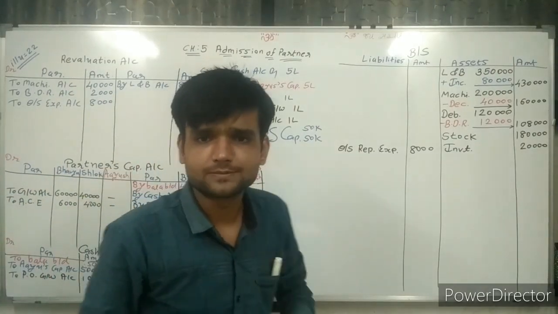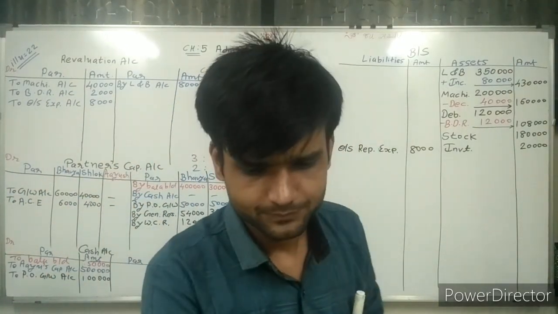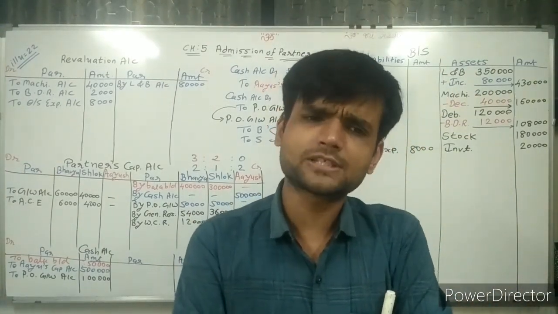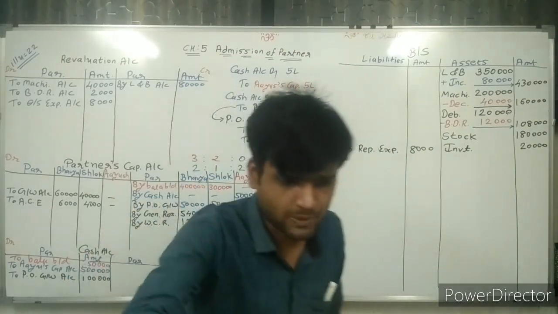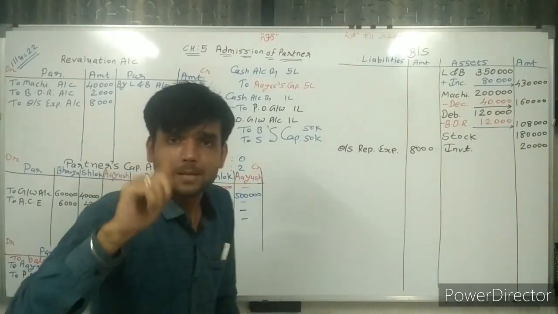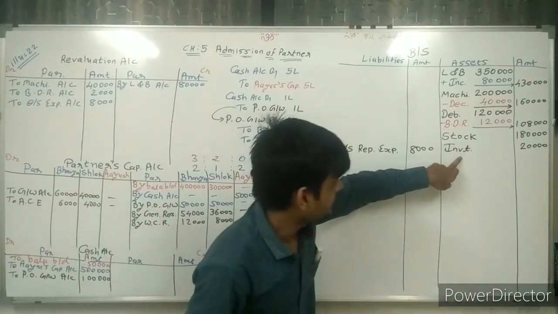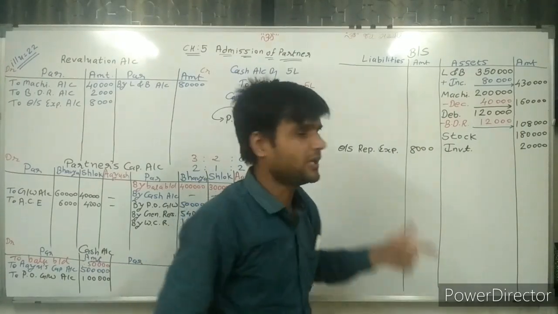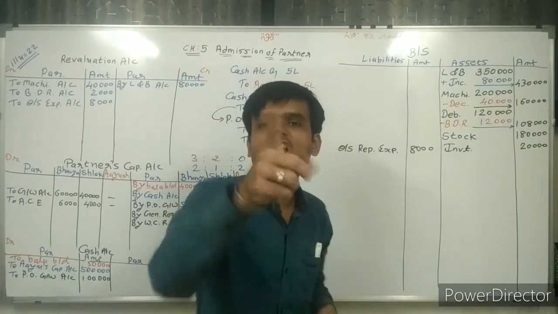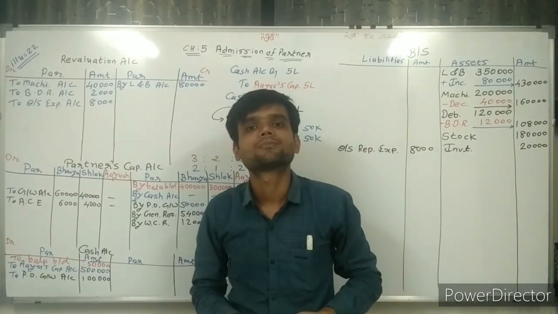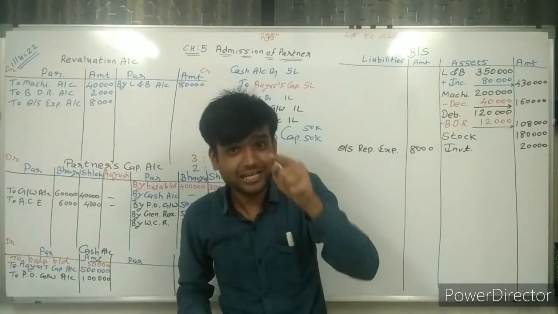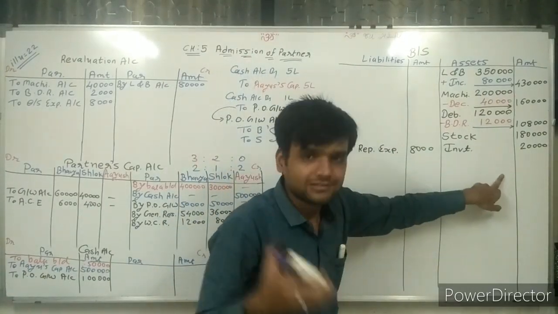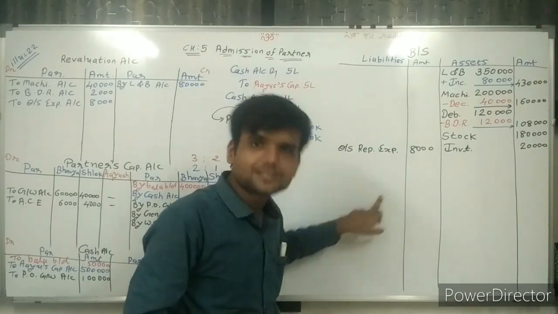So total 20,000. Same way, going ahead. Thereafter, investment reserve is given. Sir, why is investment reserve given? Now try to understand. Investment reserve of 10,000 is given. If the investment value decreases, then that difference we take from the investment reserve, not transferring to revaluation account, because it's a loss, and for that loss there is the investment reserve. If investment value decreases, then we decrease the value of the investment reserve.